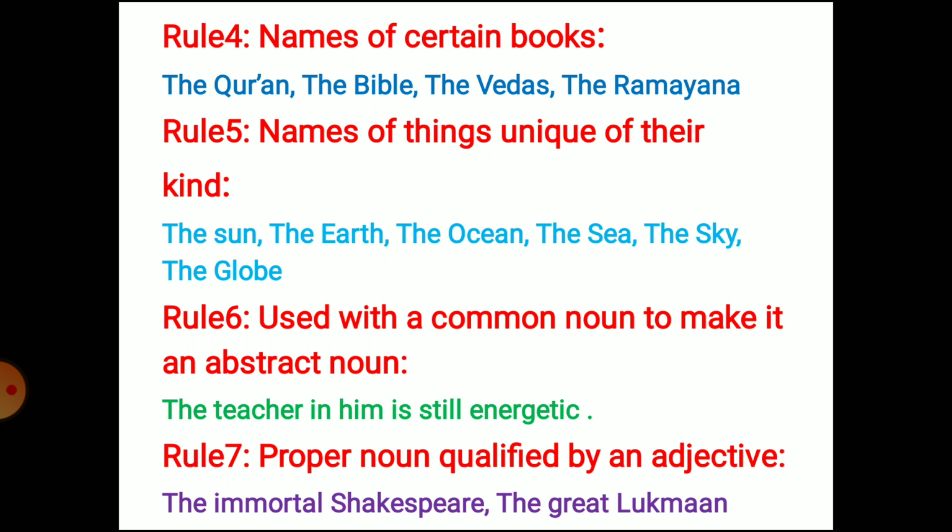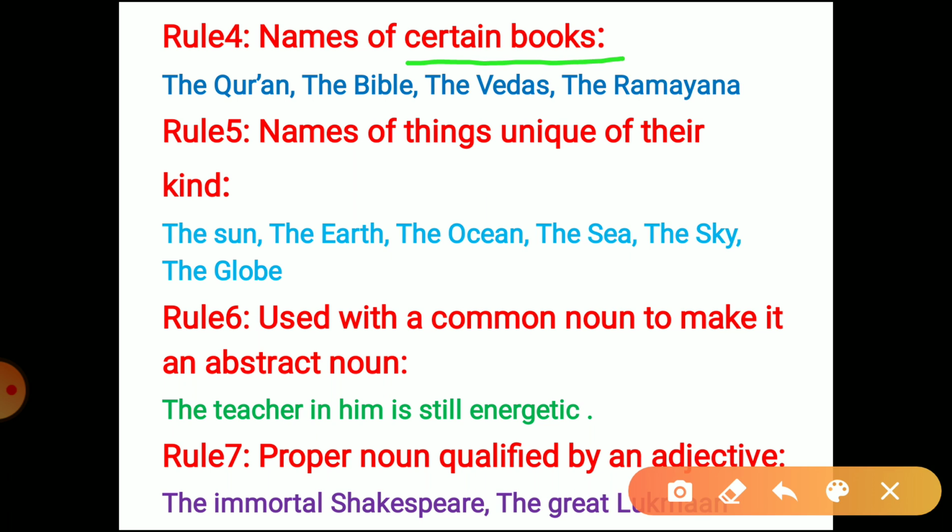So then we have rule number 4. We have certain books, like the Quran, the Bible, the Vedas, the Ramayana. These are religious books, and these are important books, and that's why we use this definite article there.